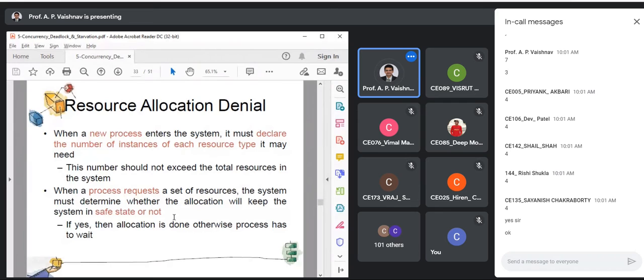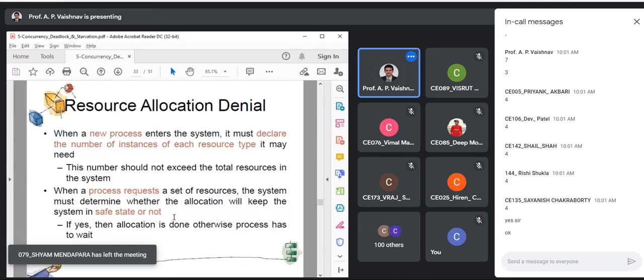This number should not exceed the total resources of the system, obviously, because you cannot cross the maximum capacity. Then you will never be able to get the resources, and you will ultimately suffer from starvation. So that is not possible. This is a constraint, you can say.